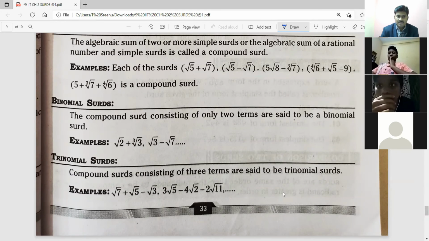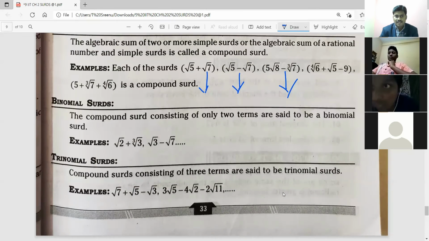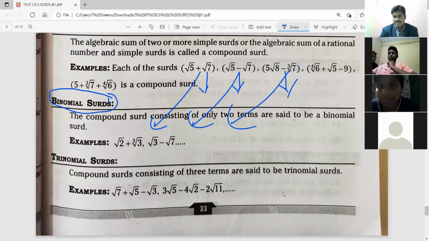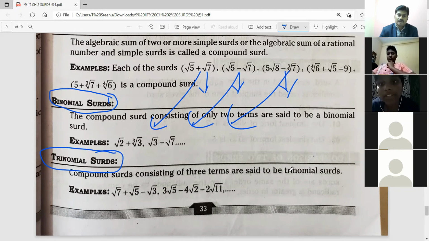Next, the compound surd consisting of only 2 terms is a binomial surd. So here this is a binomial surd, this is a binomial surd, this is a binomial surd. From compound surd we are defining another surd, that is the binomial. From compound surd, binomial surd will come, trinomial surd will come. If 3 terms are there, what is it? Trinomial.